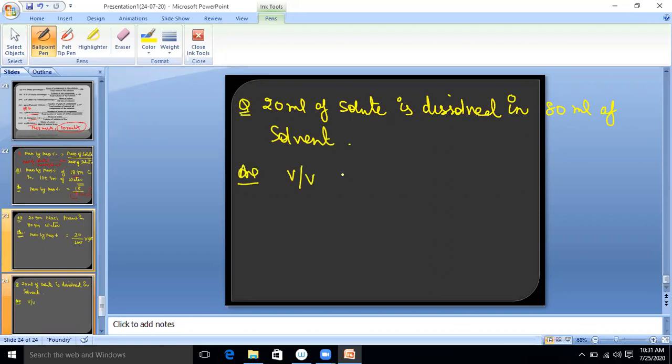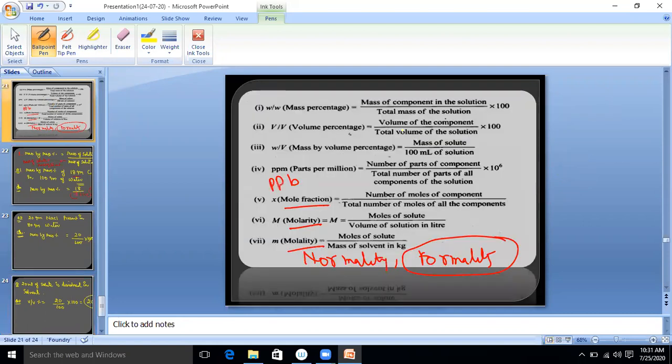So V by V, volume by volume percentage is equal to volume of the solute 20 upon volume of the solution 20 plus 80, that is 100, multiply by 100. So what is volume by volume percentage? 20%. Is it clear? So look at the formula again. Volume of the component means volume of the solute upon total volume of the solution, not volume of the solvent, multiply by 100. Clear?